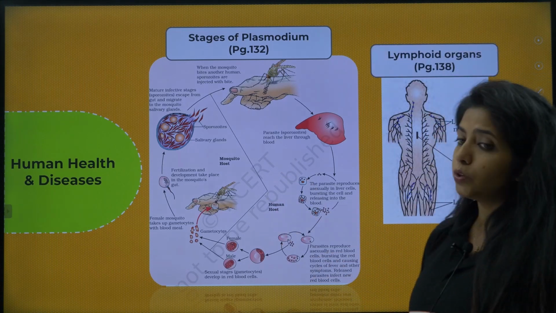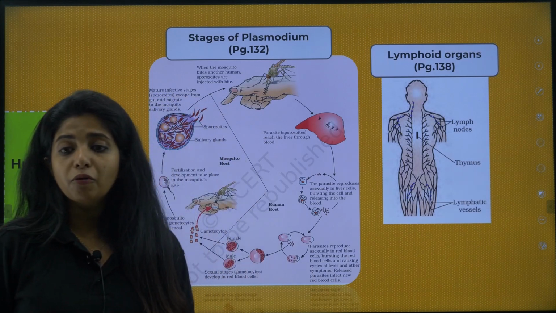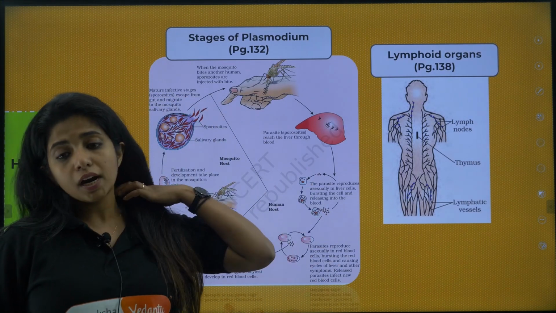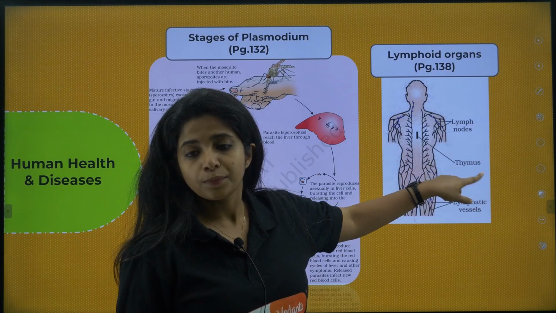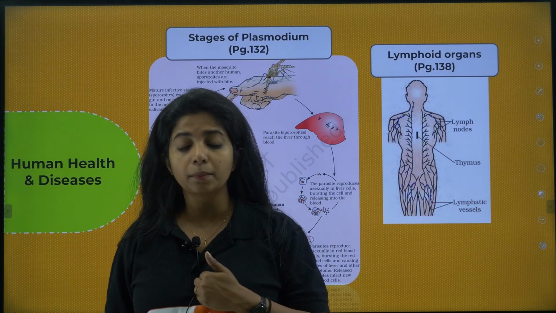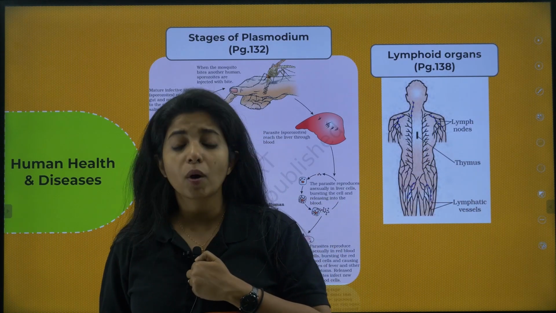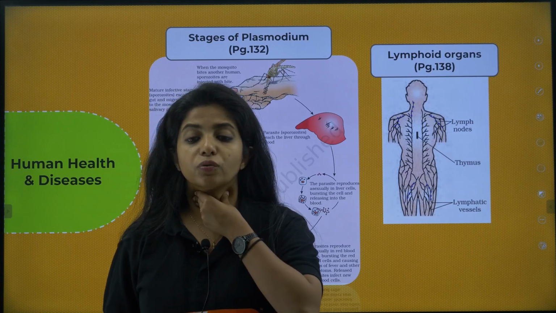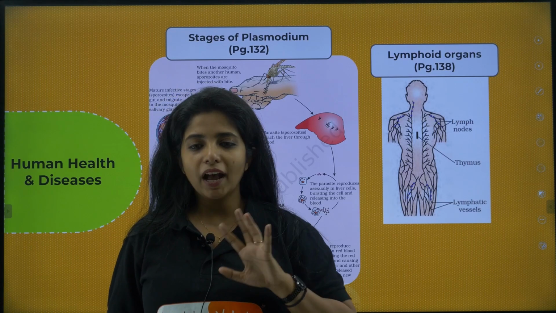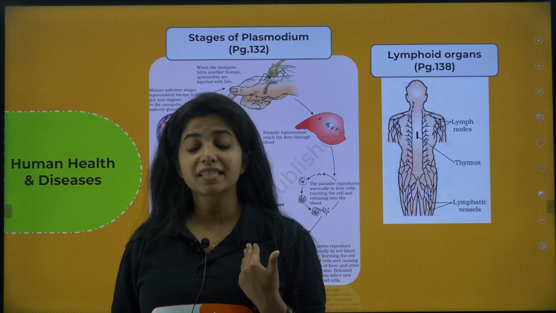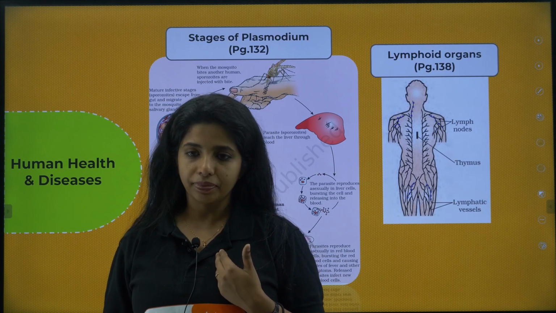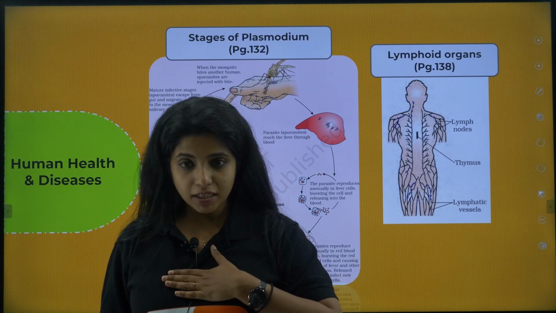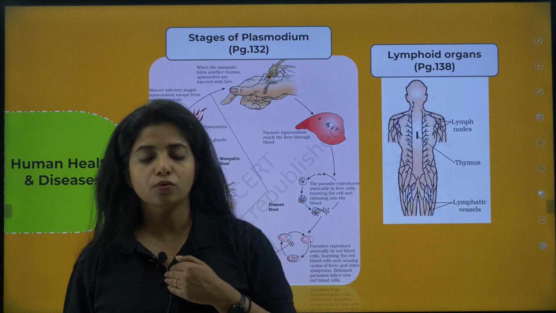Again, this picture that is given on page number 138 is about lymphoid organs. Not all the organs are mentioned over here, but they can ask you to label it, they won't give you the name thymus. You should understand the one that is in the middle, in the chest region, is always the thymus. The one that is over here is thyroid. Thyroid is not a lymphoid organ, thymus is.